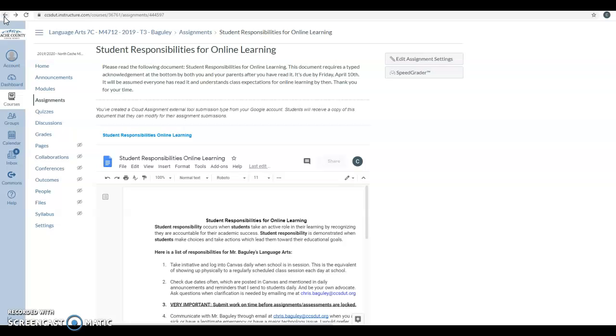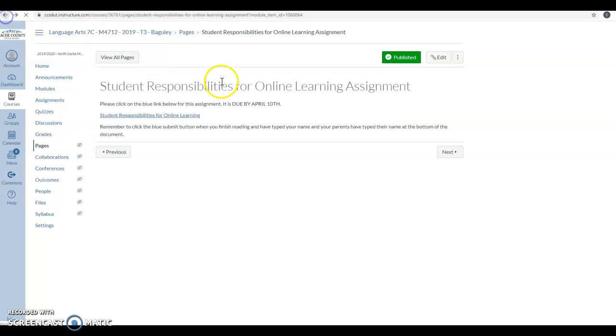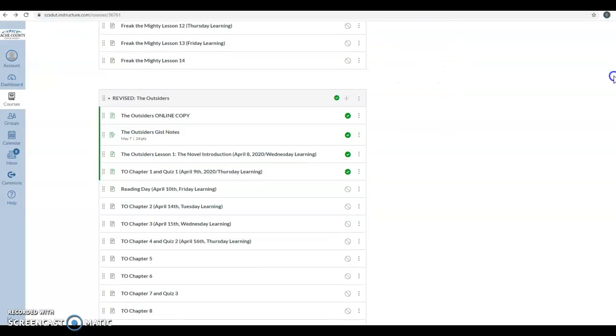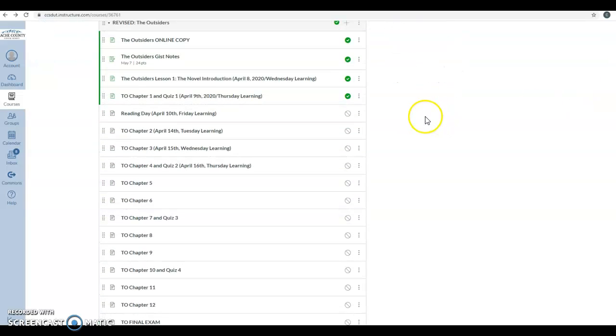Okay, now, for everybody else who has already turned that in, we're going to talk about reading days, and I'm going to show you one more thing that I've got set up for organization going forward. When you log into Canvas and you go to modules each week, you're going to see the lesson with the date and the day that you should be working on it. So you'll see that yesterday, Chapter 1, Quiz 1 from The Outsiders, April 9th, 2020, was Thursday Learning. And today is a reading day on April 10th, Friday Learning.